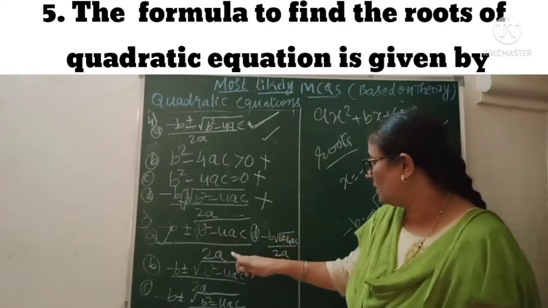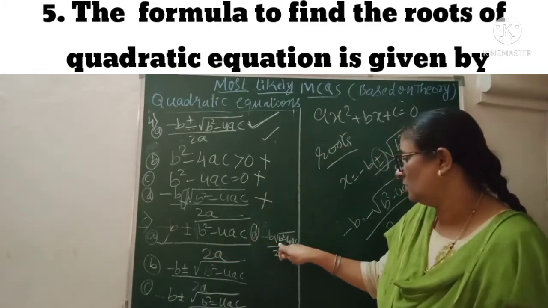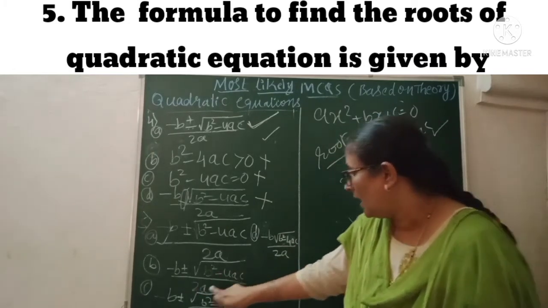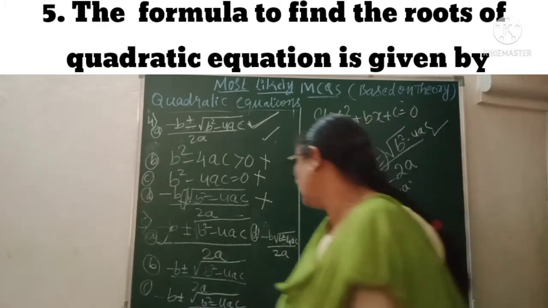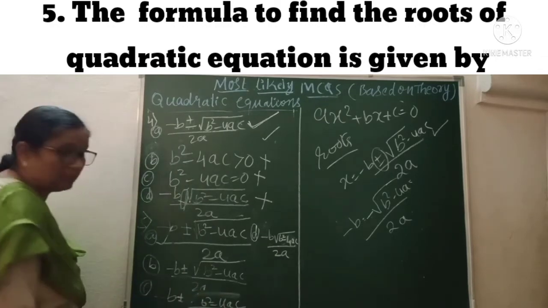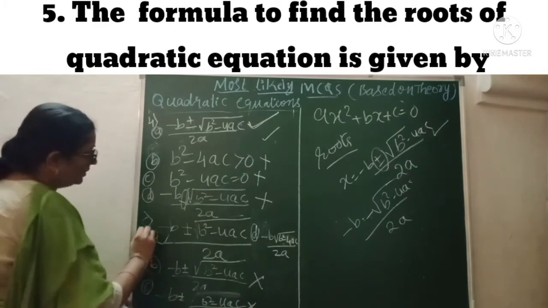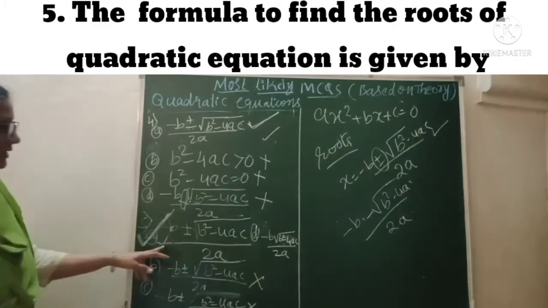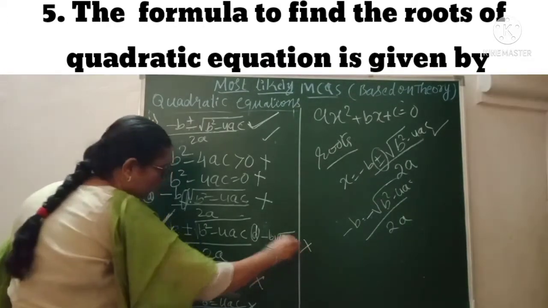So I want to say once again, be careful with this one. You must have plus or minus here. In one option it is not mentioned, and in this one it is minus b plus or minus root b square. If it is only for this one, in this case also you are not going to get the correct answer. And if the root is not mentioned, in that case also the formula becomes wrong. The correct option for this one is the fifth one. So be careful with this one, and obviously the correct one is this one.